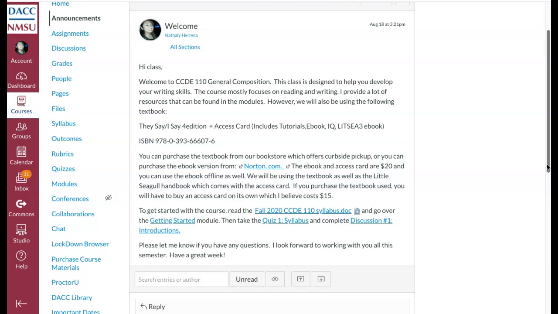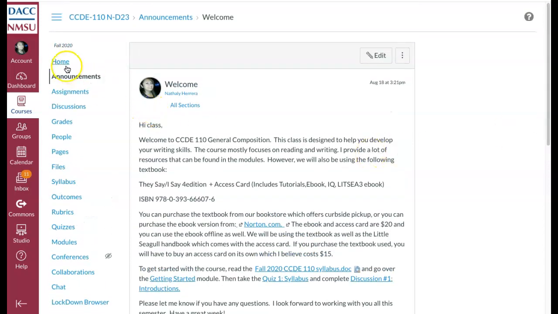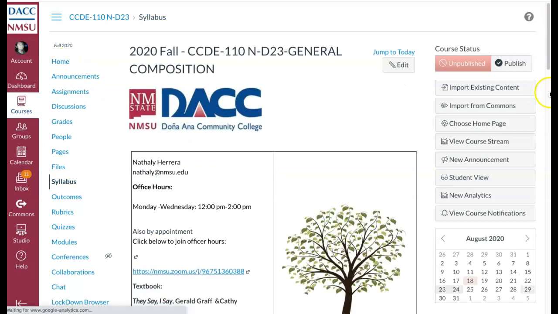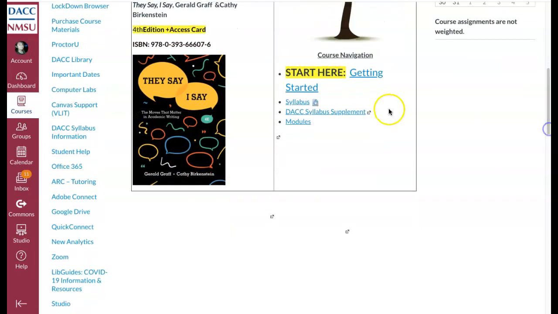I also list extra credit options. The extra credit basically consists of workshops, attending tutoring workshops from the Academic Readiness Center via Zoom. So if there are ever any workshops that come up, I let you know through announcements. So please make sure that you look at the announcements on a weekly basis.